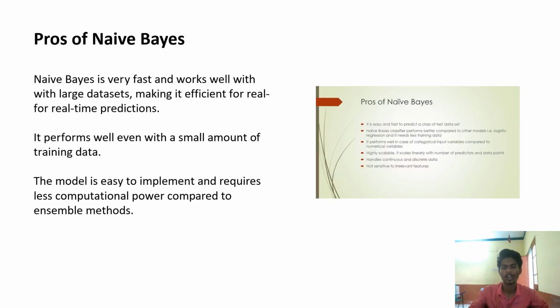Pros of Naive Bayes. It is very fast and works well with large data sets, making it efficient for real-time prediction. As with random forest, it also handles very large data sets. It performs well even with a small amount of training data, meaning it is quite accurate. The model is easy to implement and requires less computational power compared to ensemble methods.